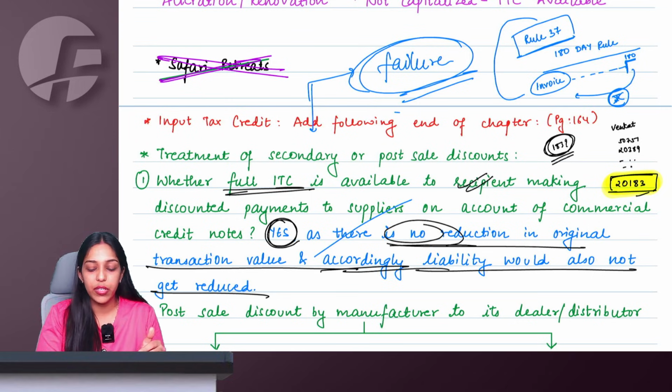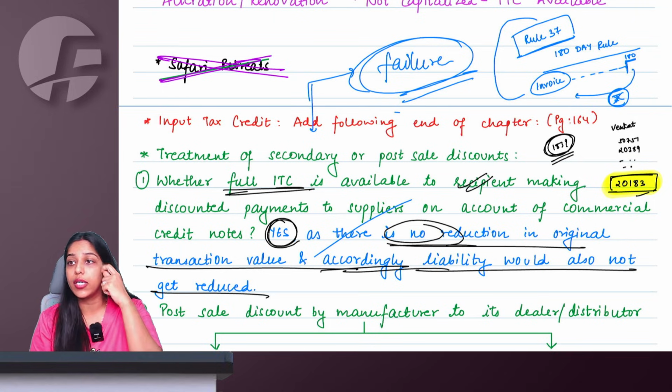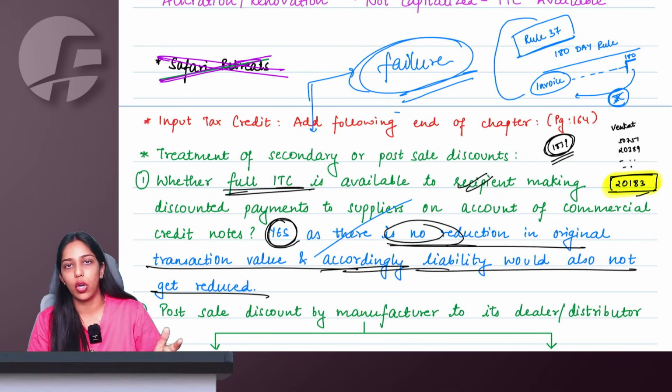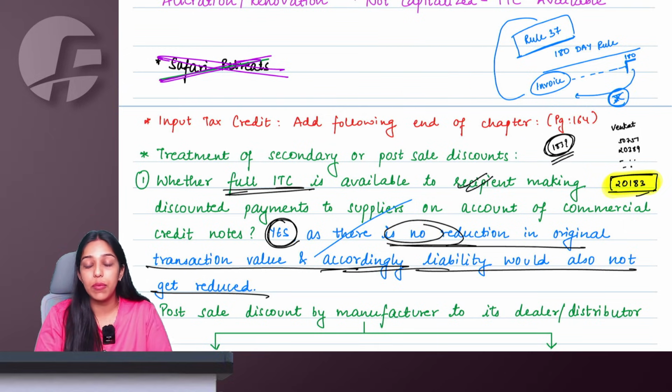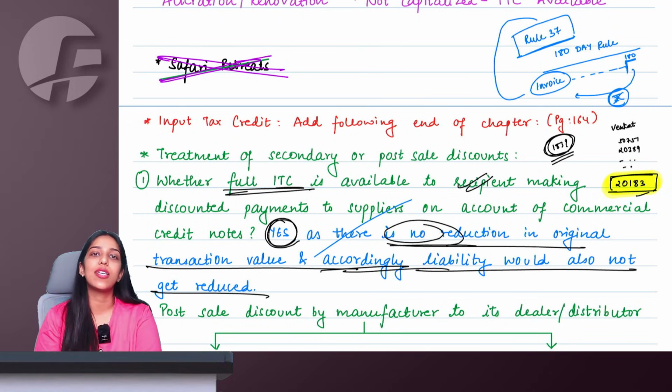Here you are saying even without making payment I can take ITC, and here you are saying if not making payment within 180 days you cannot take ITC. Is this not contradictory? You might feel so, but it is not. It is about the harmonious interpretation. So we are saying that if the recipient is failing to make the payment within 180 days, then the recipient has to reverse the ITC.